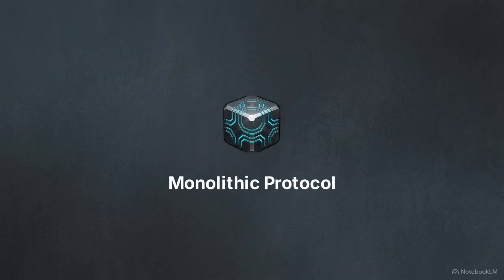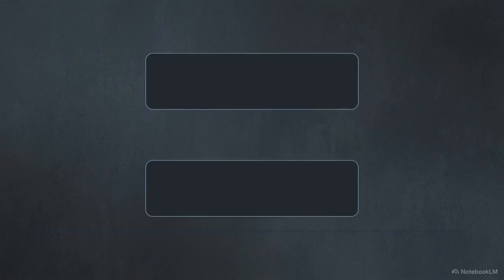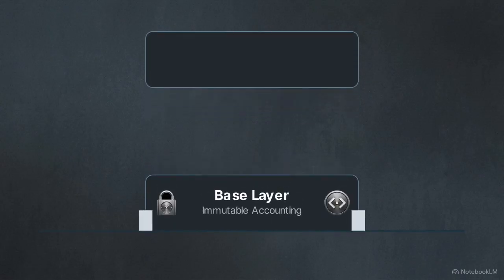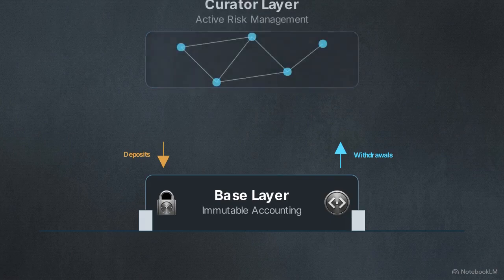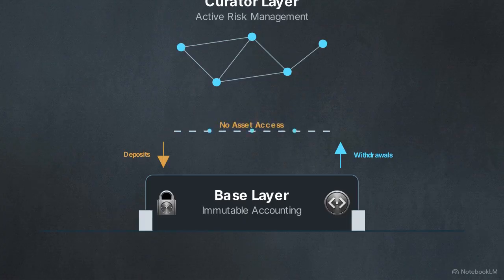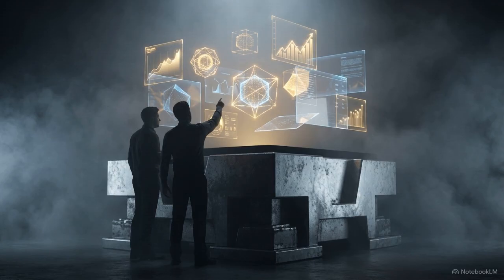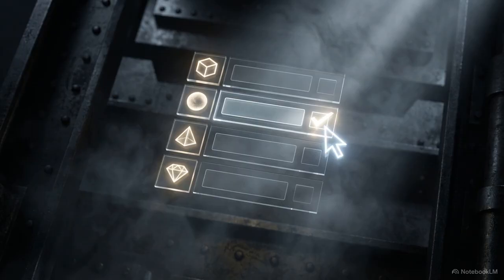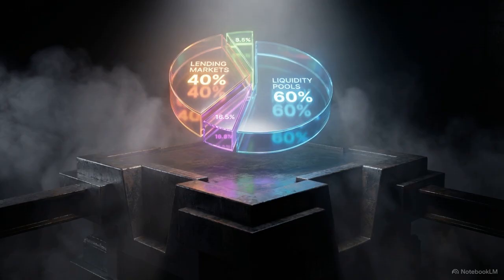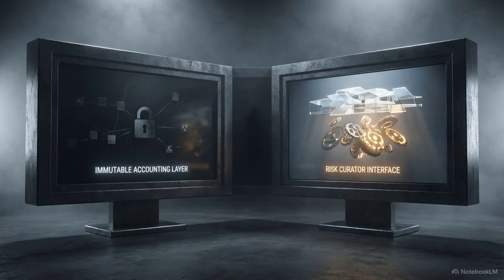Next-generation protocols addressed this by splitting the monolith into a modular architecture. The base layer provides immutable accounting, handling deposits and withdrawals without making strategy decisions. Floating above is the Curator layer, where independent risk managers operate, completely separated from the accounting logic. These professional quantitative teams design strategies, select collateral, and rebalance capital to optimize performance. Decoupling these layers allows financial experts to manage risk actively without ever needing to modify the underlying accounting code.